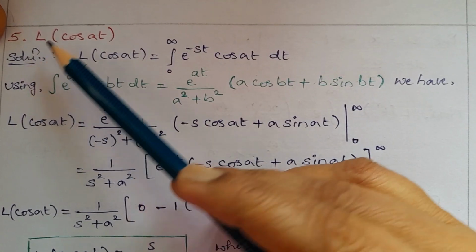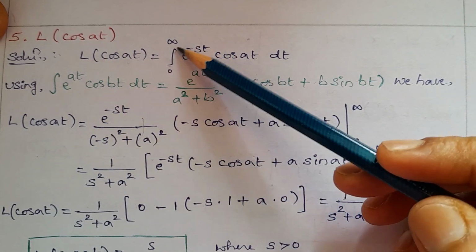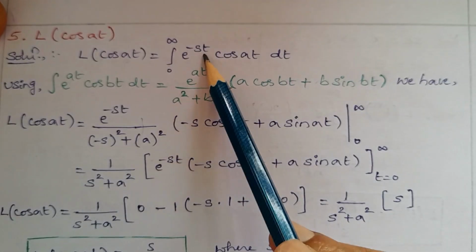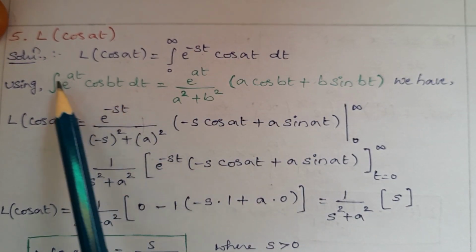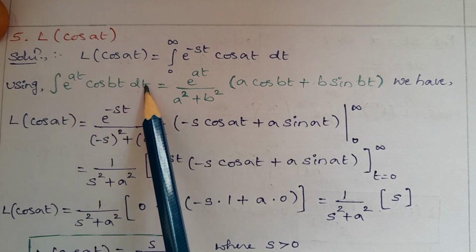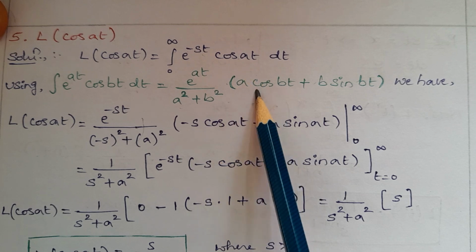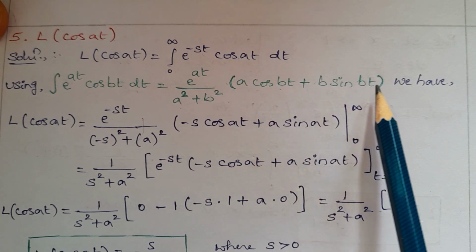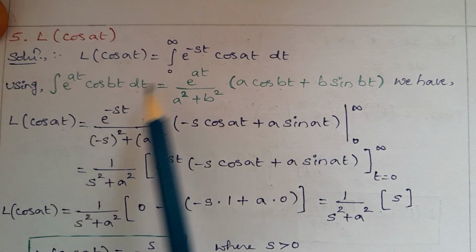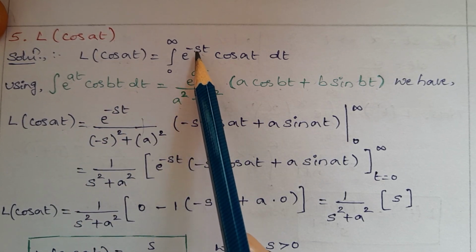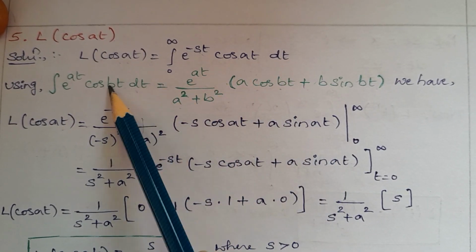Fifth elementary function, Laplace transform of cos at. Laplace transform of cos at equals the integral from 0 to infinity of e power of minus st cos at dt. Using this formula, the integral of e power of at cos bt dt equals e power of at divided by a square plus b square into (a cos bt plus b sin bt). We have Laplace transform of cos at equal to, so here a will be minus s and b is a.